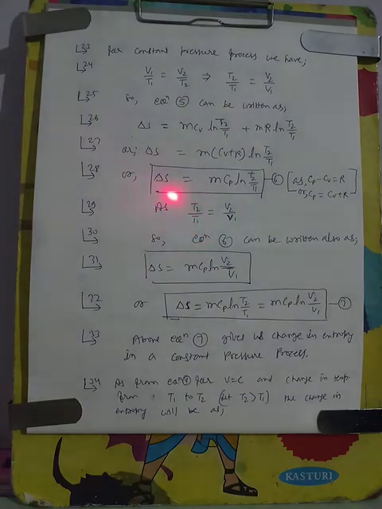Delta S is equal to mCp log T2 by T1, and because T2 by T1 is equal to V2 by V1, we can also write delta S is equal to mCp log V2 by V1. So change in entropy will be equal to mCp log T2 by T1, or it may also be written as mCp log V2 by V1. Say this is equation 7.